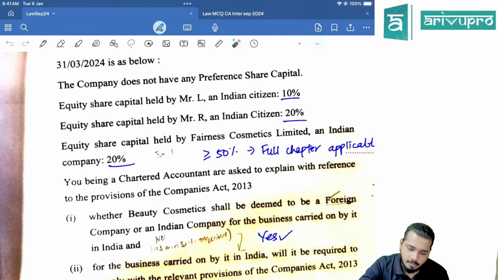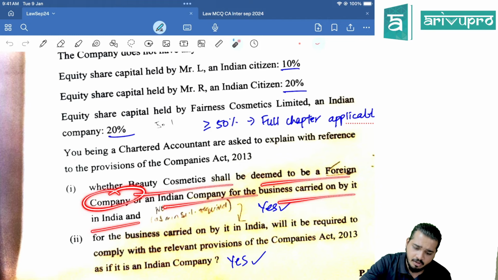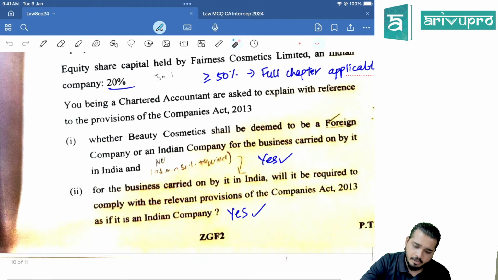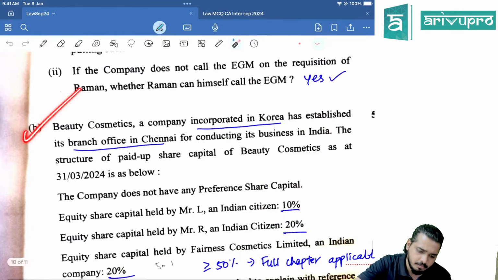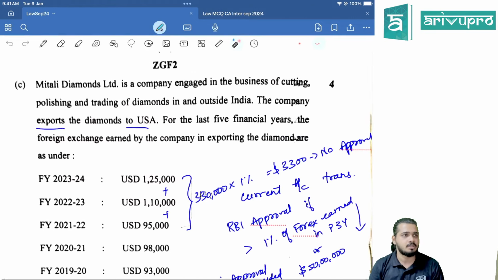So the full chapter is applicable for them, right? Whether Beauty Cosmetics shall be deemed to be a foreign company or an Indian company for the business carried out? Indian company, right? And for them, is the entire Companies Act applicable? Yes. B.